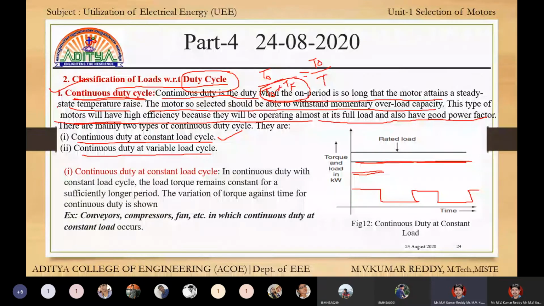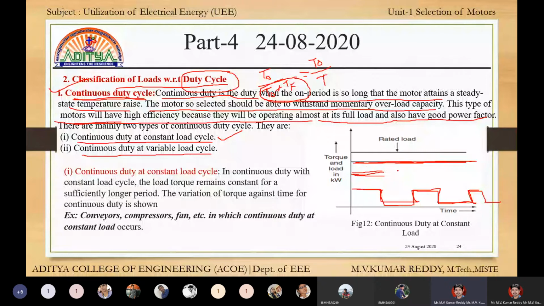In continuous duty cycle, the T on period should be long. If the T on state is very short, then it is called a short term duty cycle. If T on switches between on and off, on and off, then it is called intermittent loads.